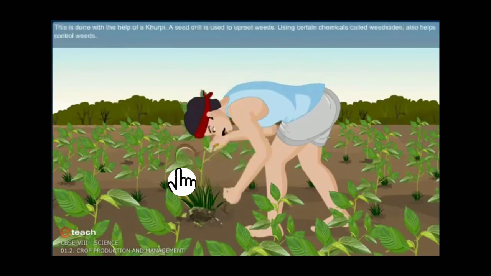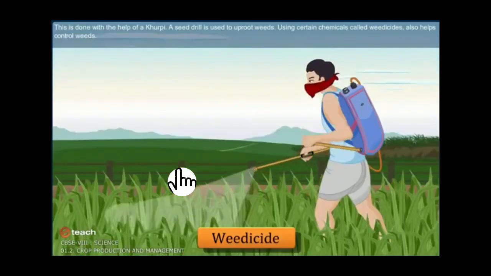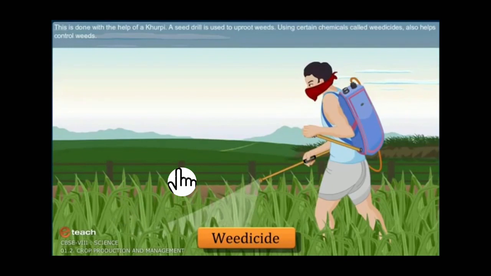This is done with the help of a khurpi, like he is doing. A seed drill is used to uproot weeds. Using certain chemicals called weedicide also helps to control weeds. These are sprayed in the fields to kill weeds. They do not damage the crops.